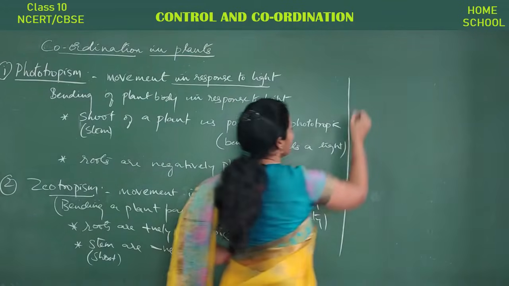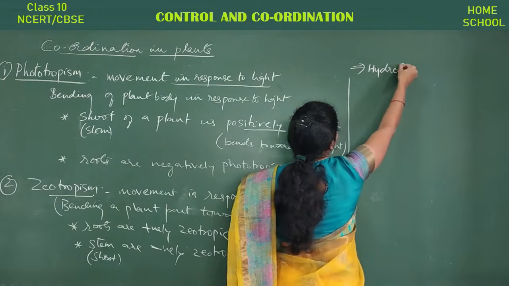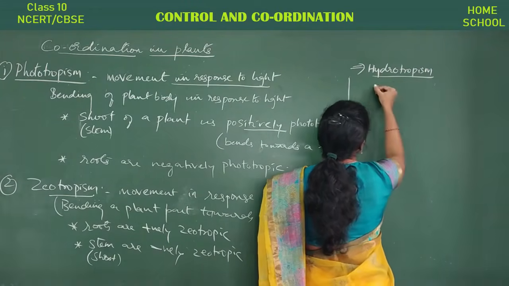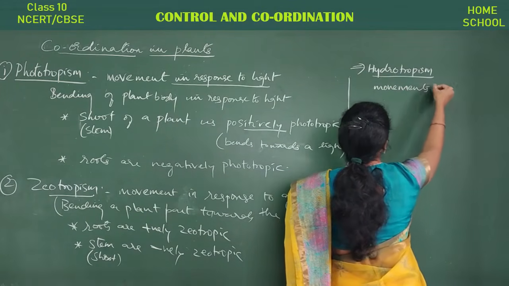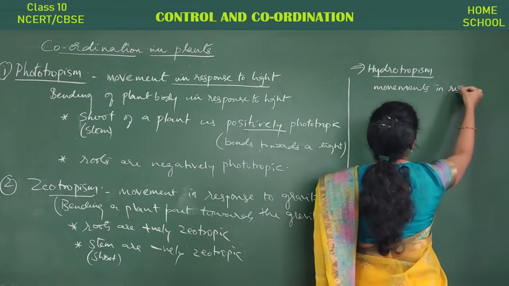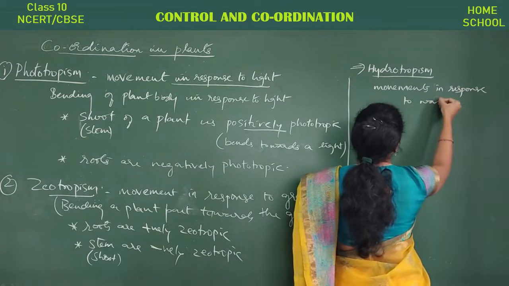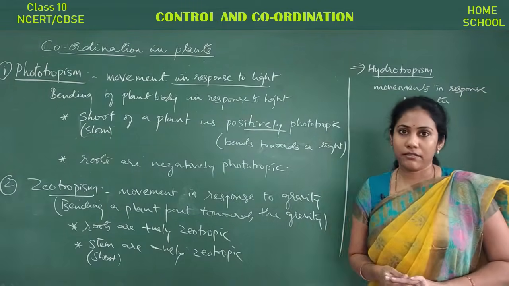Next, hydrotropism. What do you mean by hydrotropism? Movement in response to water, like moving a plant body wherever water is there.